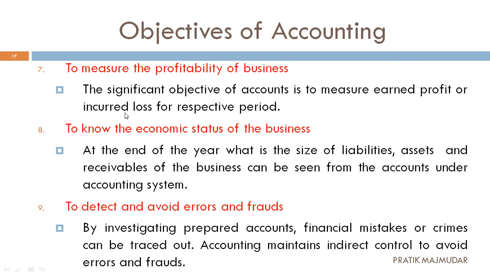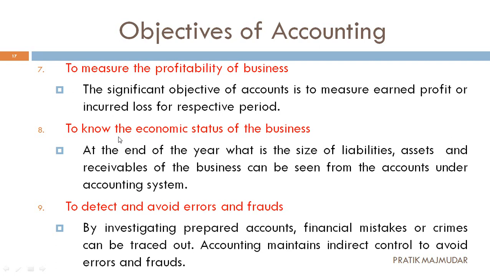Now the seventh objective of accounting, that is to measure the profitability of the business. Finally we have to find out whether we are making profit or whether we are incurring loss. Otherwise, if we are not able to maintain the economic condition of our business, what are we going to do? We are going to close the business. So that can be understood with the help of accounting only. It will help you measure the profitability, and whether we are incurring loss or not, we can come to some conclusion with the help of accounting.